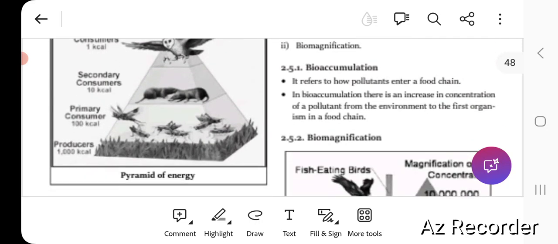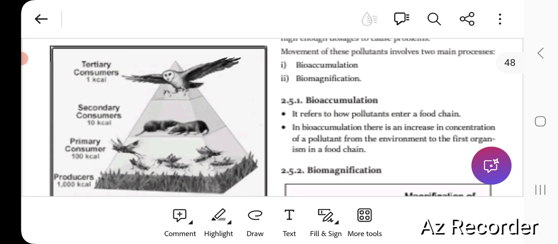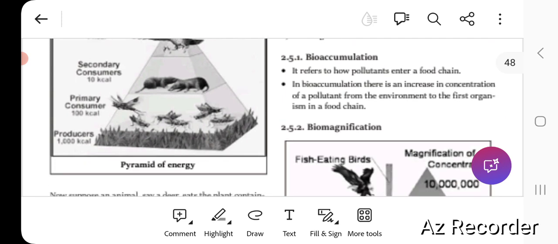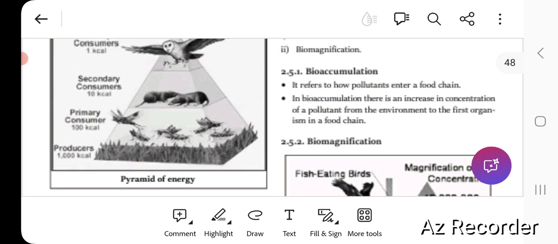You can see the pyramid of energy: producers, then we are moving upward, then it is primary consumer, 100 kilocalorie, then secondary consumers 10 kilocalorie, and the tertiary is 1 kilocalorie, beyond which the energy cannot be transferred. As you know, these green plants are consuming energy directly from the sun. So their energy level is very high, that is 1000 kilocalorie.